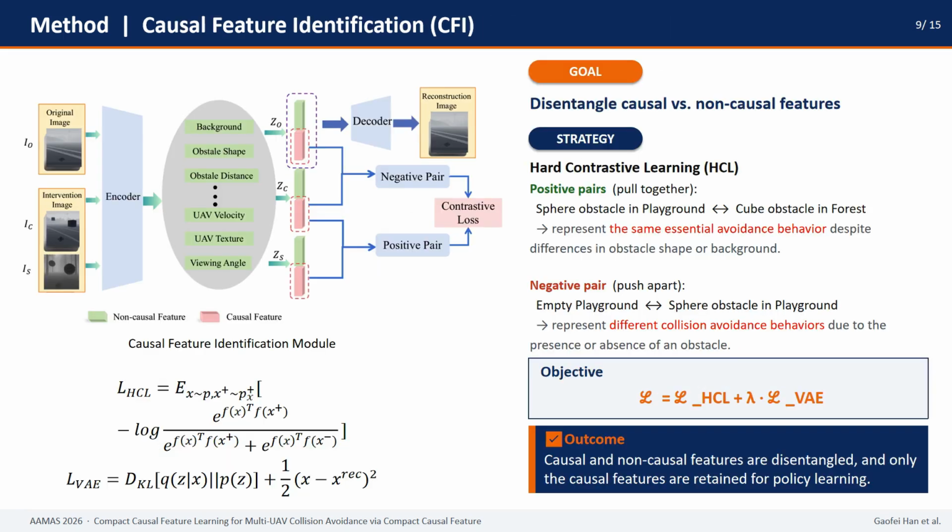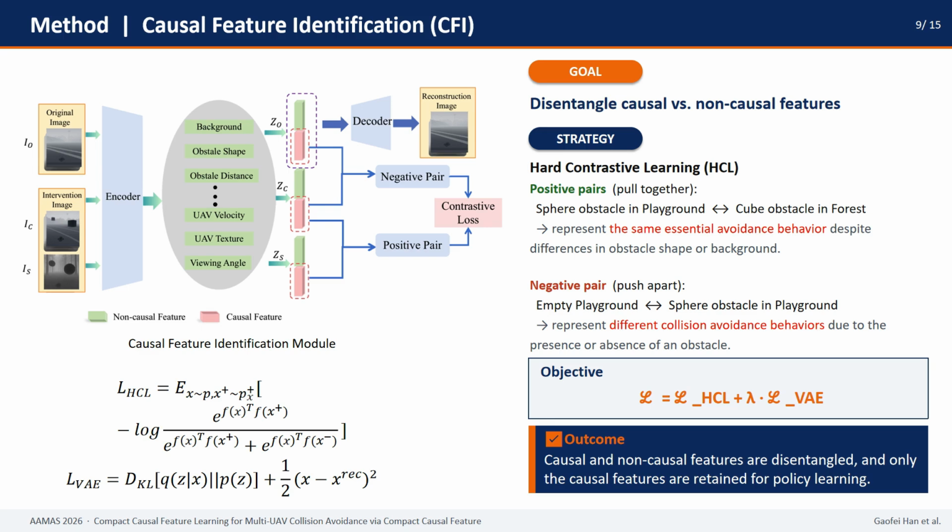Let me zoom in on the CFI module. Its goal is to disentangle causal and non-causal features by hard contrastive learning. First, we construct positive and negative sample pairs. Positive pairs consist of an image of a sphere obstacle in the playground and an image of a cube obstacle in the forest. They are put together because they represent the same essential avoidance behavior despite differences in obstacle shape or background. Negative pairs consist of an image of an empty playground and an image of a sphere obstacle in the playground. They are pushed apart because they represent different collision avoidance behaviors due to the presence or absence of an obstacle.